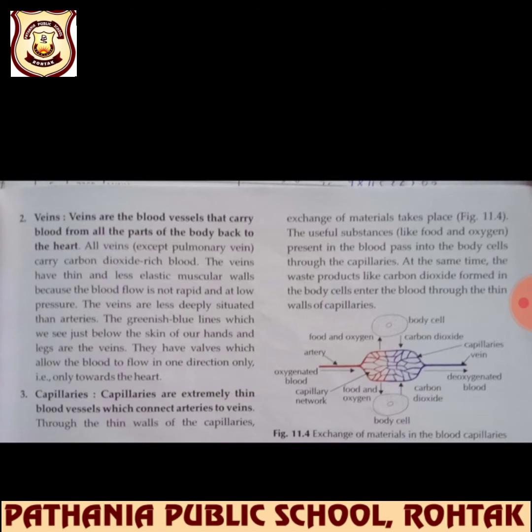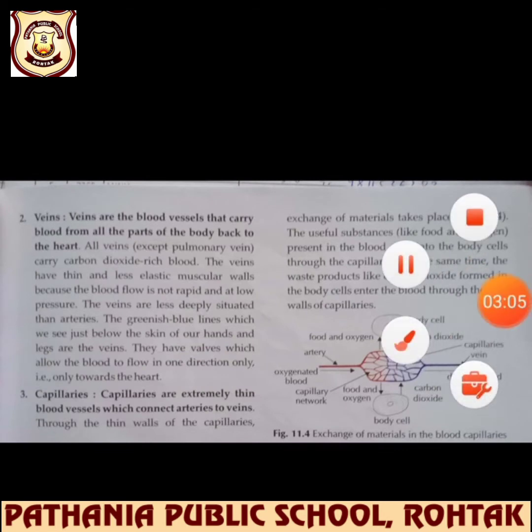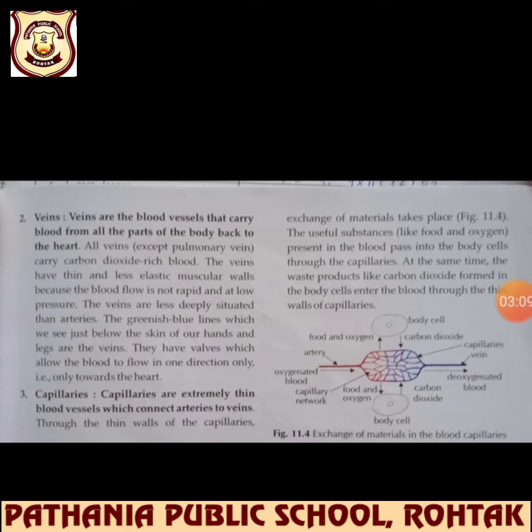Okay, next is veins we are talking about, beta. Veins are the blood vessels that carry blood from the parts of the body back to the heart. All veins except pulmonary veins carry carbon dioxide rich blood. Okay, and the veins have thin and less elastic muscular walls because the blood flow is not rapid and at low pressure.